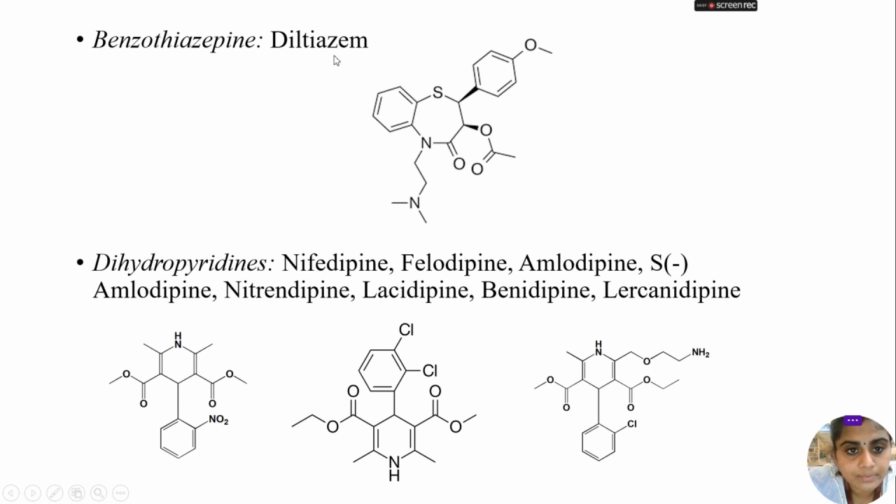Next is benzothiazepine. An example is diltiazem. What is benzothiazepine? It consists of benzene, thia meaning sulfur, and azepine meaning nitrogen. Here we can see the benzene group, sulfur and nitrogen are all present. This is an example of benzothiazepine, diltiazem. Next are the dihydropyridines. Here we can see the basic parent structure is pyridine. Examples of dihydropyridines are nifedipine, felodipine, amlodipine, nitrendipine, lacidipine, benidipine, lercanidipine, and more.